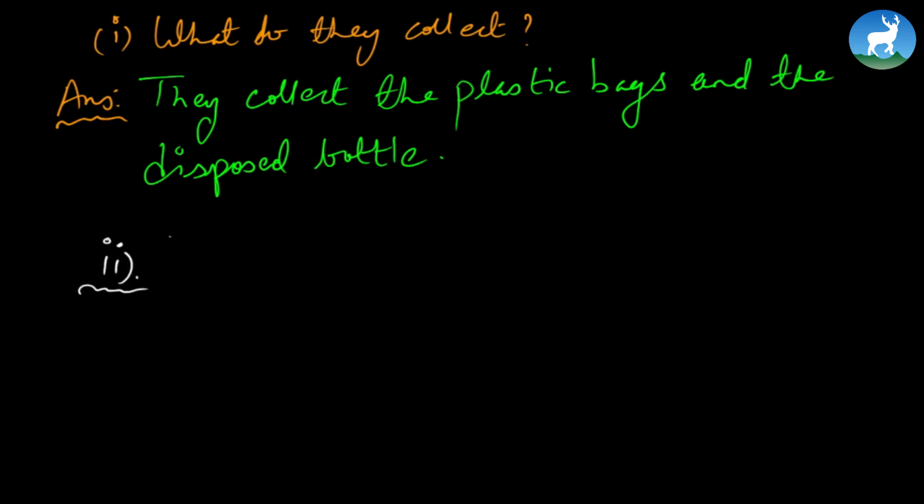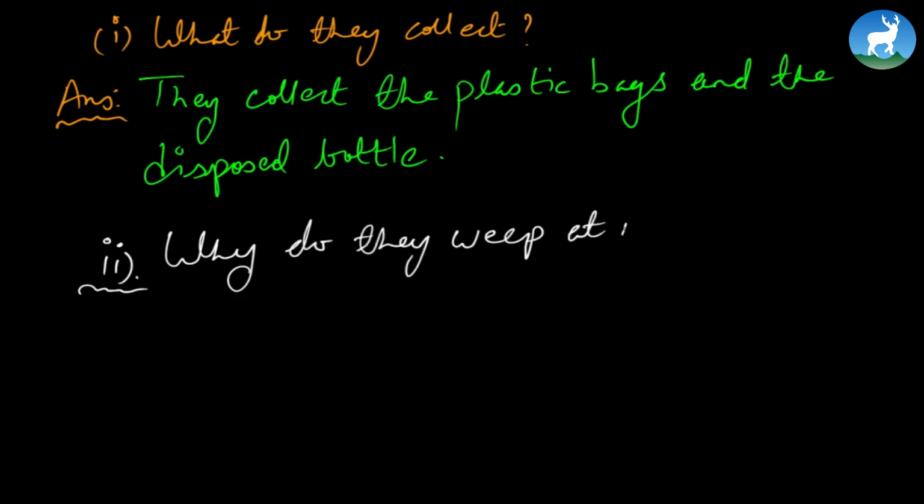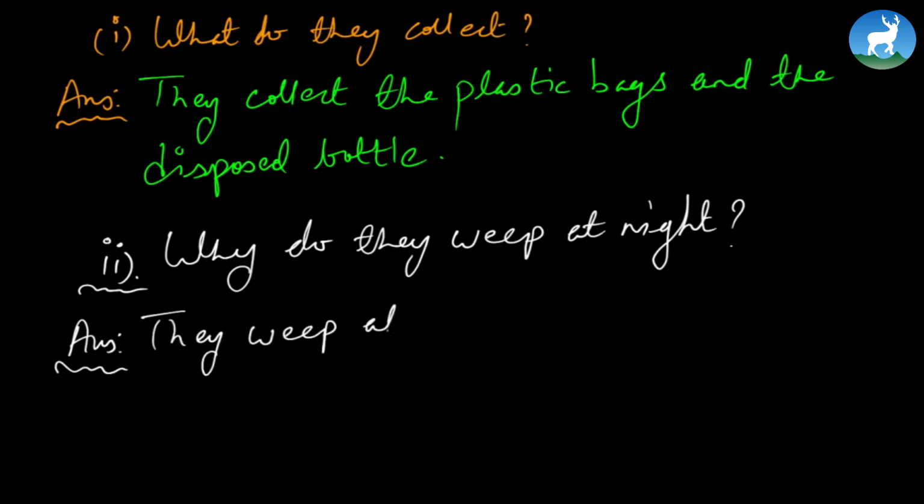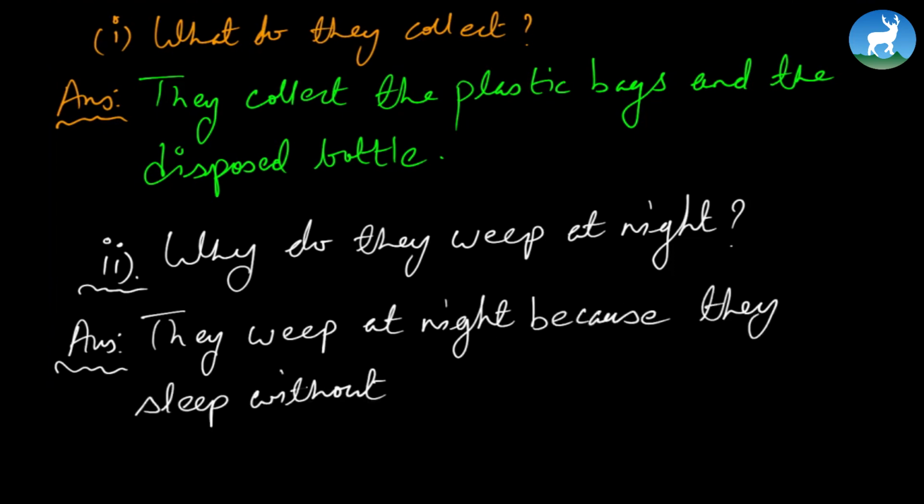Why do they weep at night? Weep means to cry. The poem says, they look at the cars and the buildings so high. Look around, friends. They are there nearby. Whatever they are, wherever they are, they are our brothers, aren't they? Of course, the answer is not there, but look at this particular line. Oftentimes they go a hungry sleep, and all through the night they weep. So why do you think they weep? They weep at night because they sleep without eating any food.